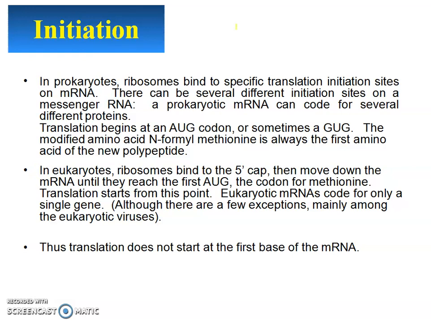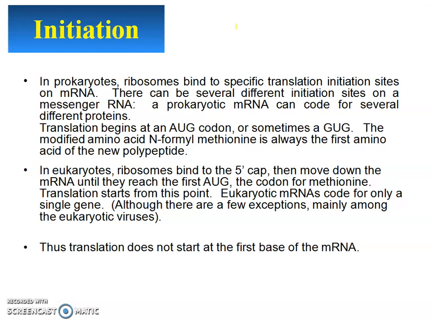Translation begins at the AUG codon or sometimes the GUG codon. Both in eukaryotes and prokaryotes it is AUG only. The modified amino acid N-formyl methionine is always the first amino acid of the new polypeptide. So this AUG codon which is being coded, the first amino acid binding to the tRNA at the amino acid binding site, is N-formyl methionine.